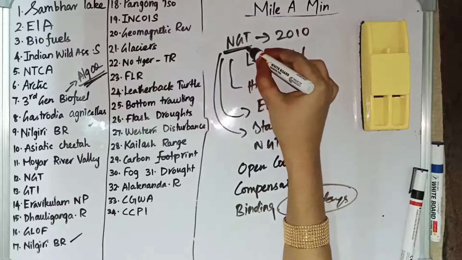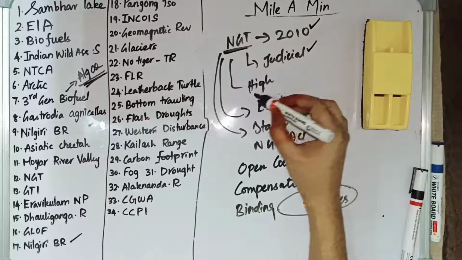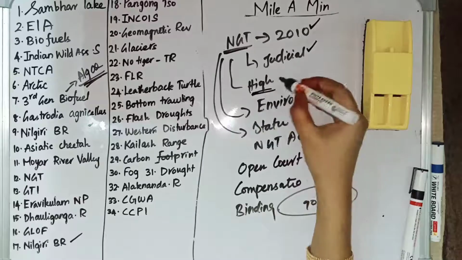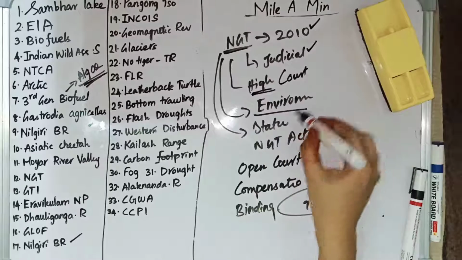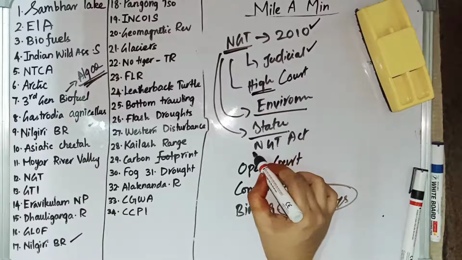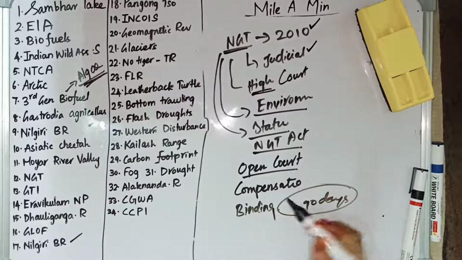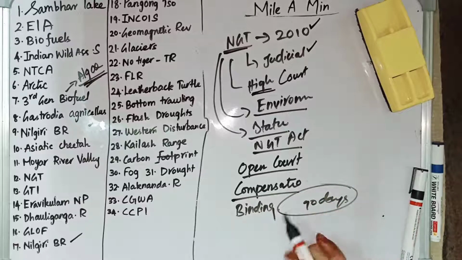NGT stands for National Green Tribunal, which was established in 2010. It is a specialized judicial body, and it has the power of a high court. It deals with the environmental cases, and it is a statutory body. The act is the NGT Act. It is an open court so that anyone can hear the cases, and it grants relief in the form of compensations. And the decisions given by NGT are binding unless you approach the Supreme Court within 90 days. So these are the things which are relating to National Green Tribunal.